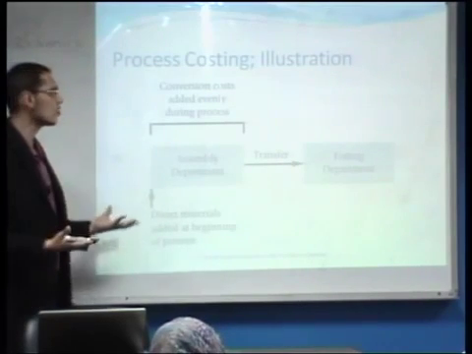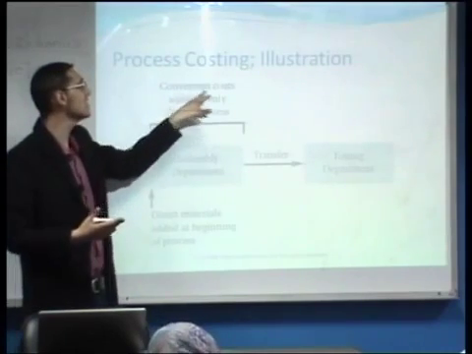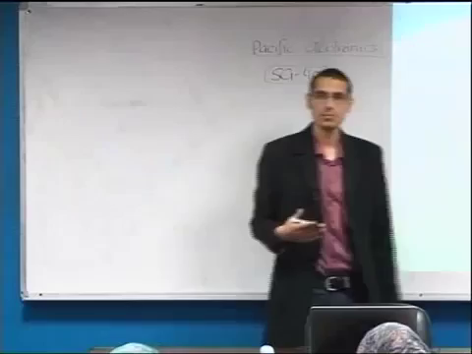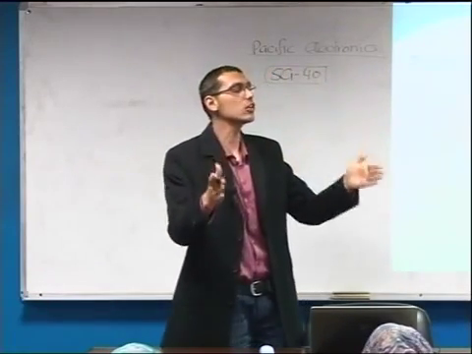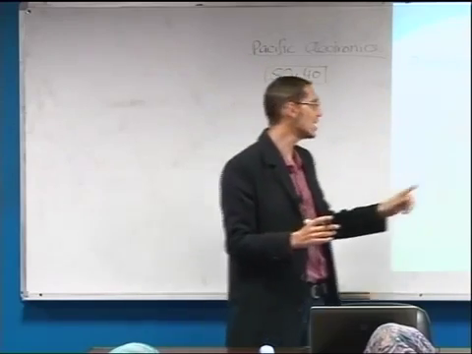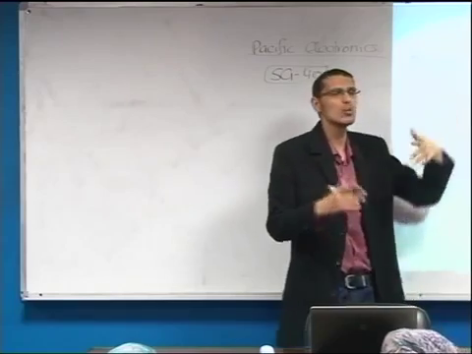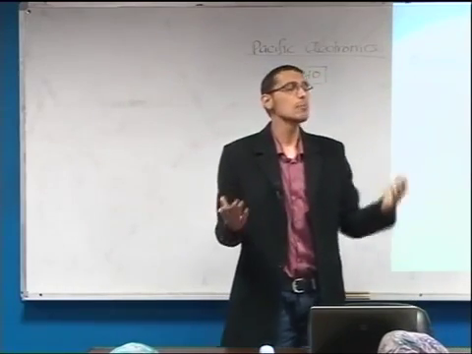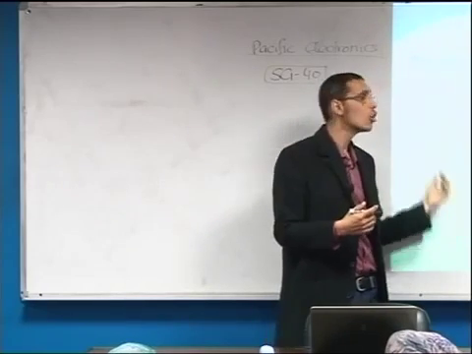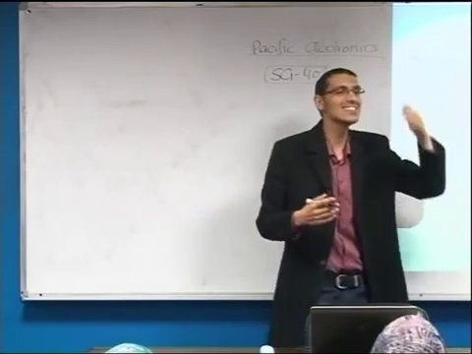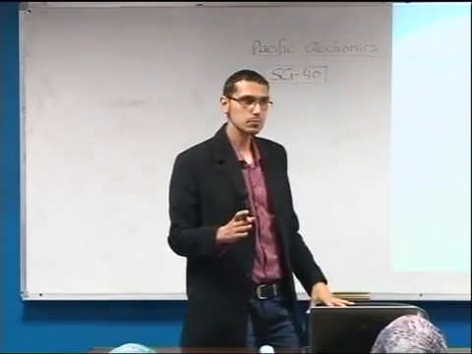The second category is conversion costs, which are added evenly during the process. As we can see, we have only two categories of costs, direct materials and conversion costs. Why only two? Because the direct materials are added at the beginning of the process, while the conversion costs are added evenly during the manufacturing process. Any questions?